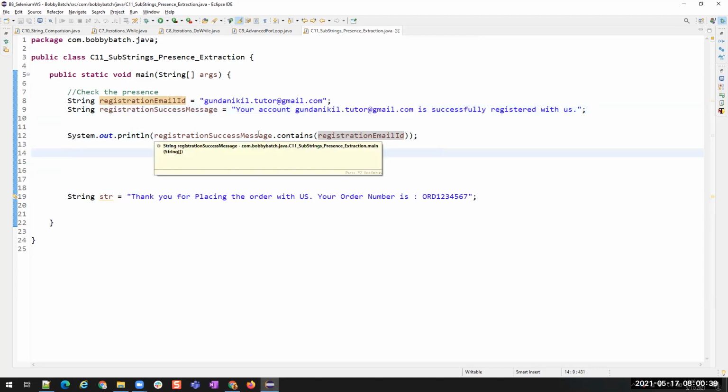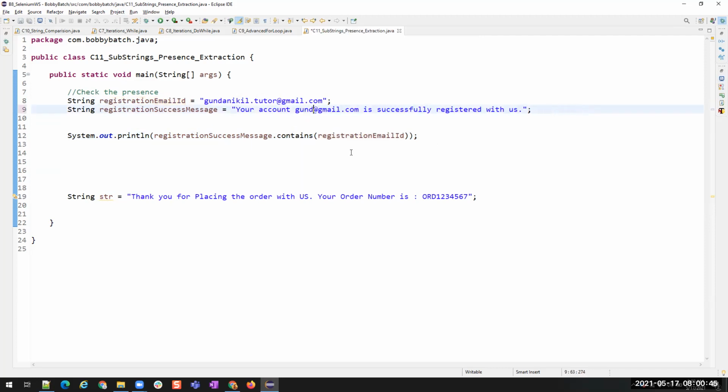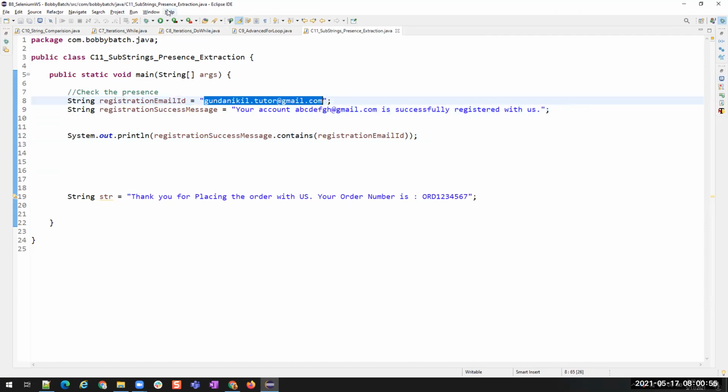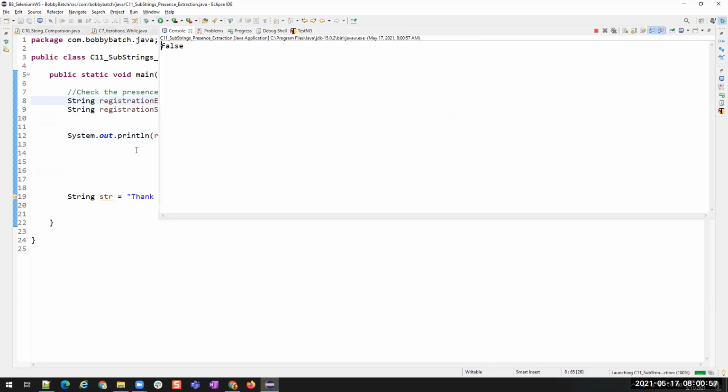For example, there is some error with the registration functionality and the success message is being displayed wrong. It is always displaying abcdefgh@gmail.com, but I registered with this email ID. Now if I run this, it compares. What is it returning? Boolean. False.